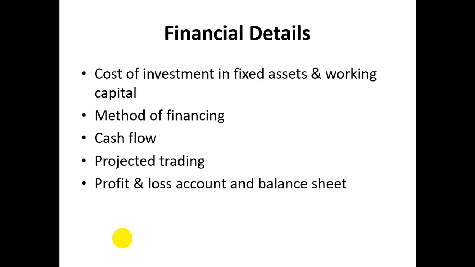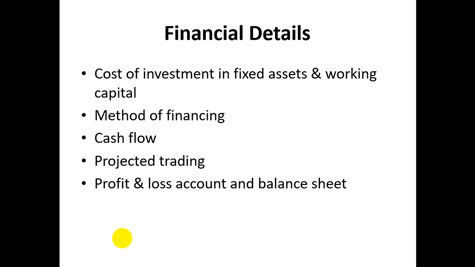Next, financial details. We have to plan the cost of investment in fixed assets and working capital. What are the fixed assets, and what is the cost of that? If you want to have land, a building, a vehicle or a plant, those are called fixed assets. So how much cost do we need? And what is the working capital? That means the inventory, the cash in hand or cash in bank, etc.